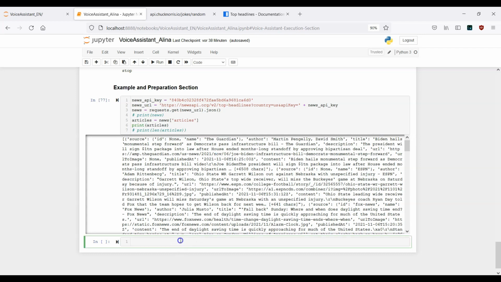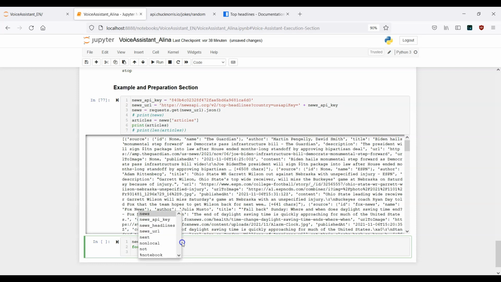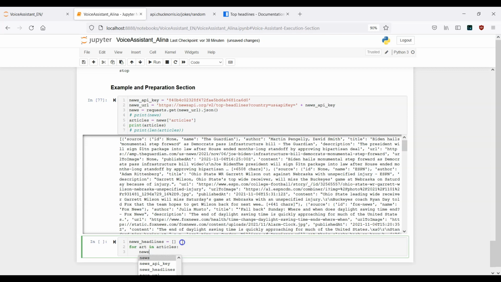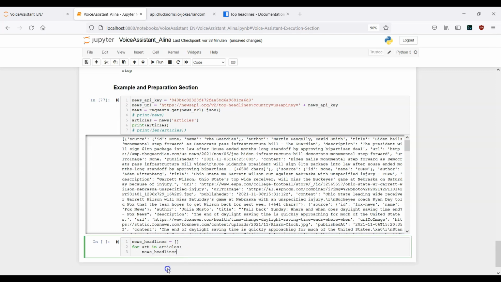So let's go ahead and do this. Here we can provide another variable, let's say news headlines. The headlines here are the titles. First of all, we have this empty list. This is step number 1. Then let's choose an iteration variable, let's say for art in articles. With each and every iteration, we want to append something to this empty list here.